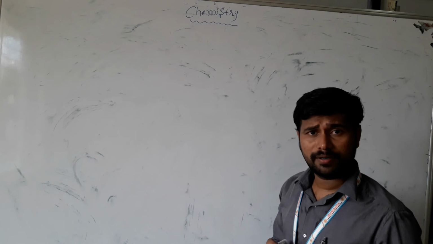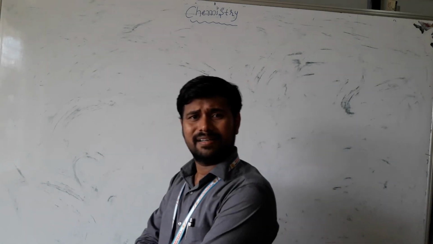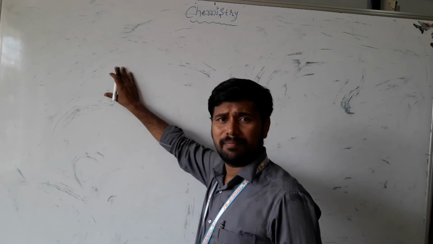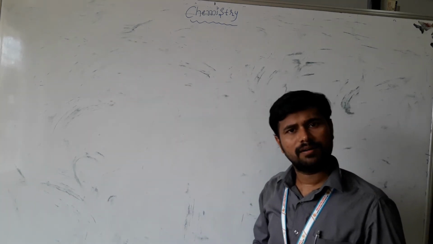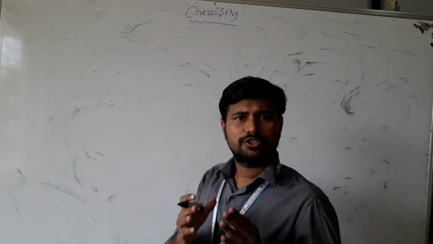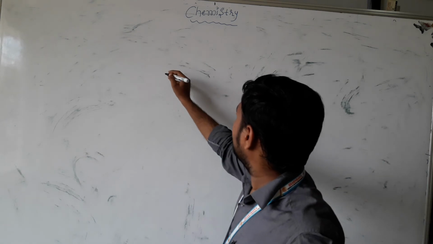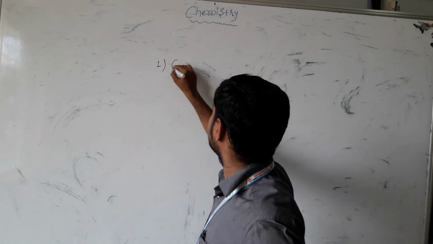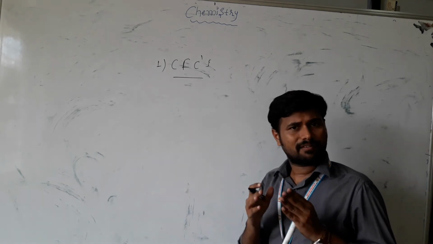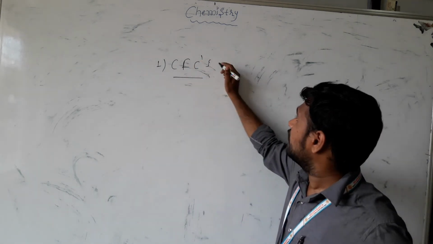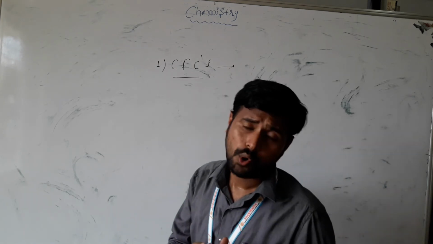Okay, that is every point we are going to be discussing in this class. Already, chemistry is developing day by day in a very fascinating manner. But now there are also some challenges in front of us. What are those? The first one is CFCs, chlorofluorocarbons. These are very dangerous, as they cause depletion of the ozone layer. It directly harms the ozone layer.